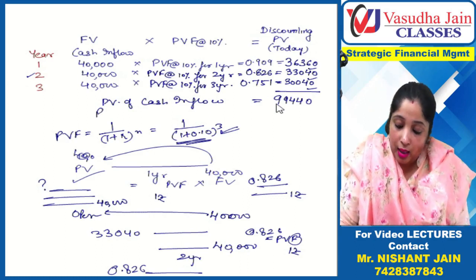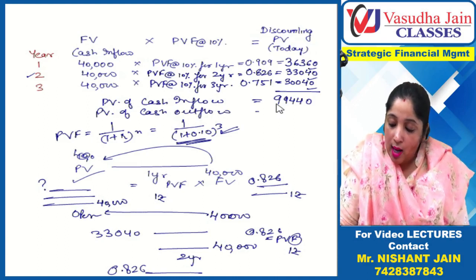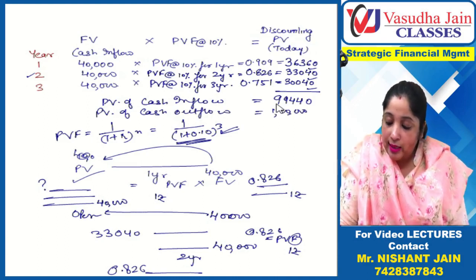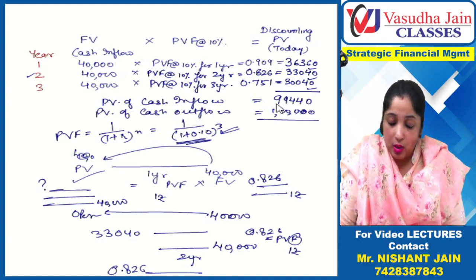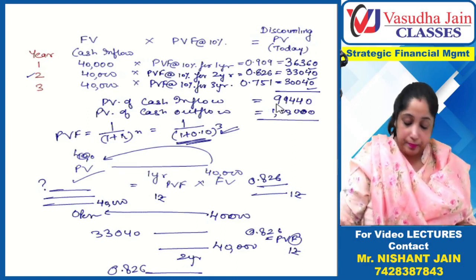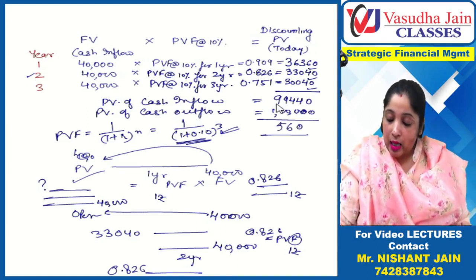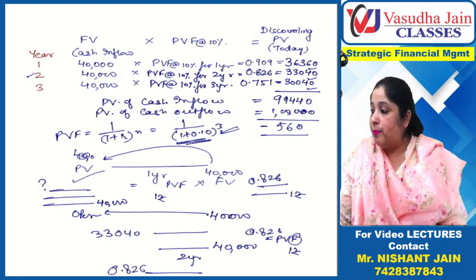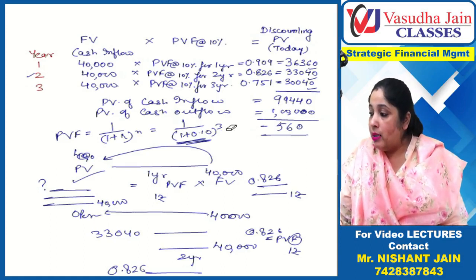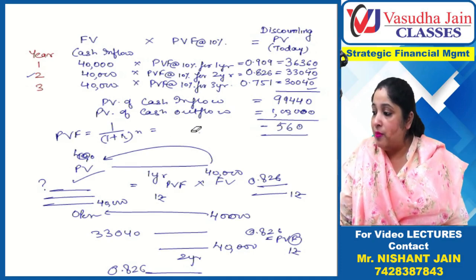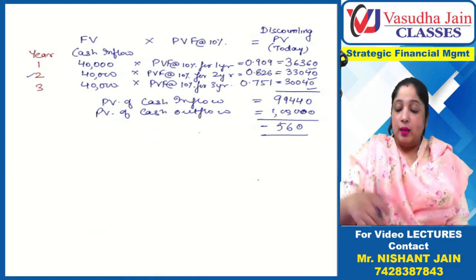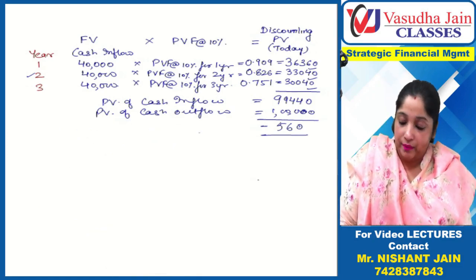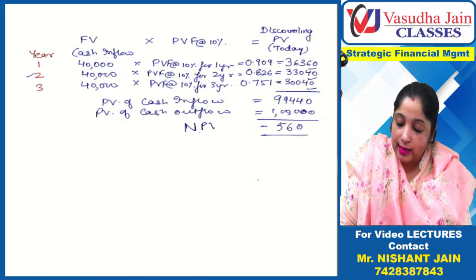And they are asking me present value of cash outflow. How much are they asking me? 1 lakh rupees. So basically they are asking me an excess amount. How much excess amount are they asking me? 560. Now this is called negative NPV. But what does negative NPV imply? NPV, that is net present value, is negative.